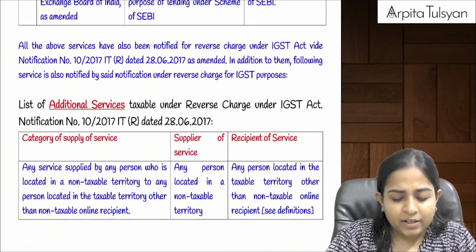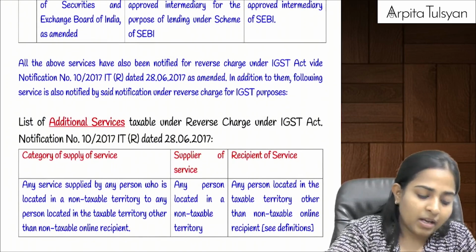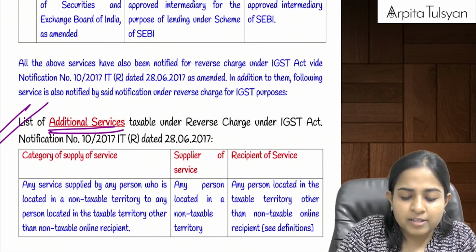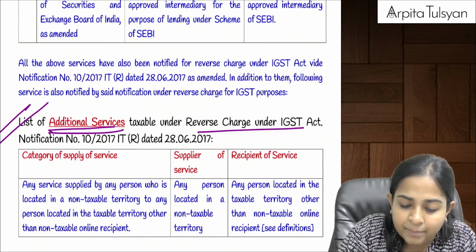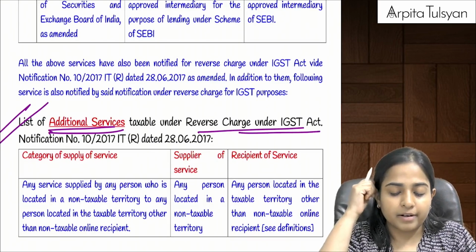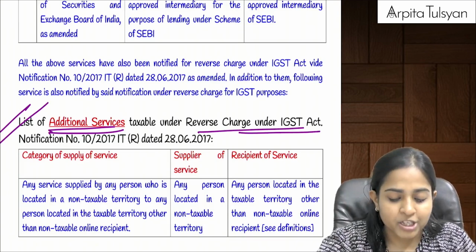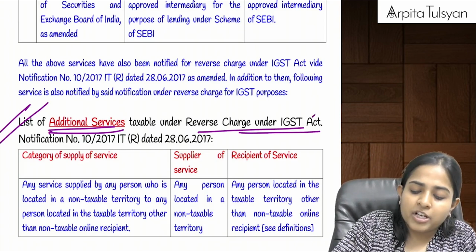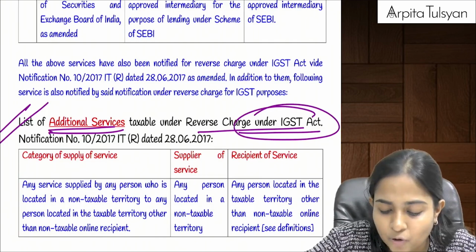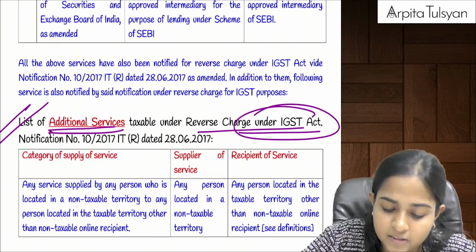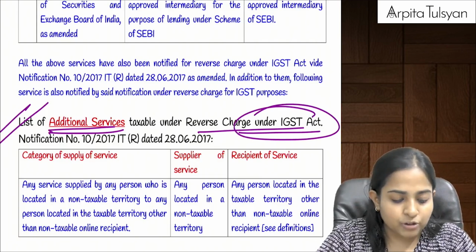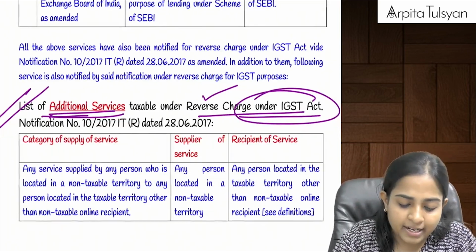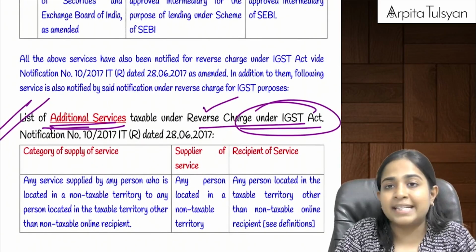Okay. Then going on to the next one. This list of additional services, which is there at the end of the table, which is for reverse charge under IGST provisions. I don't remember if I told you about these reverse charge provisions under IGST. This is not relevant for CA Inter students. This is mainly relevant for CA Final students. Okay. List of additional services which were there under reverse charge under IGST. First we had studied for that Netflix. Okay.